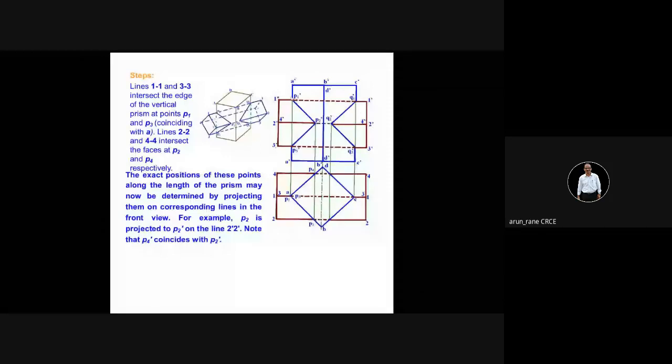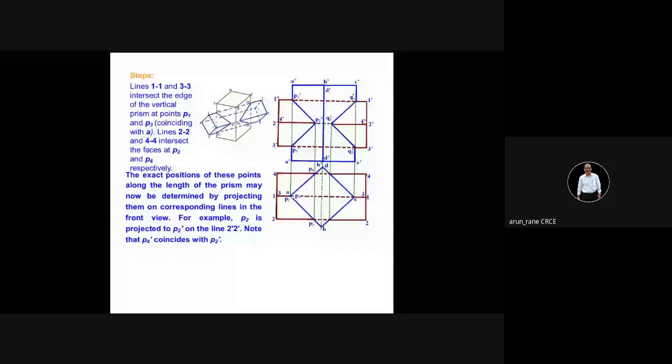Which are the intersection points? P1, P3, and P4. Alright. And this is what you have to show. That is the intersection of this and this line. So this is your P1 and P3. Alright. So you project this. You will get P1 dash and P3 dash. So now you mark these 2 points, P1 dash, P3 dash.